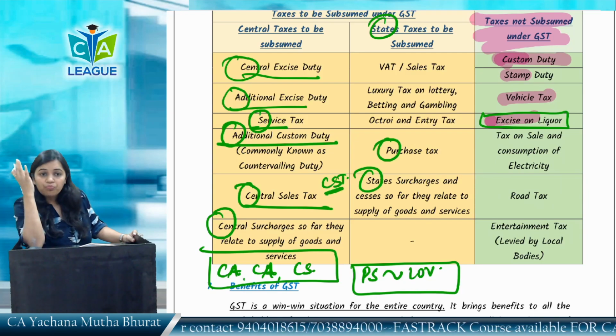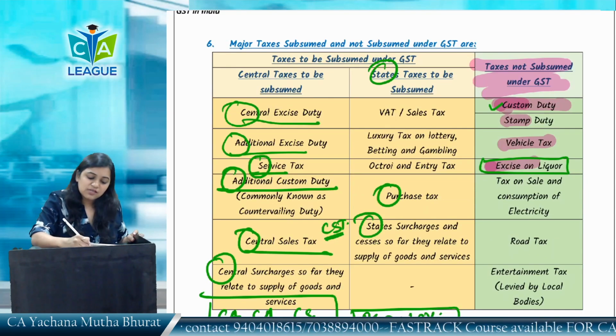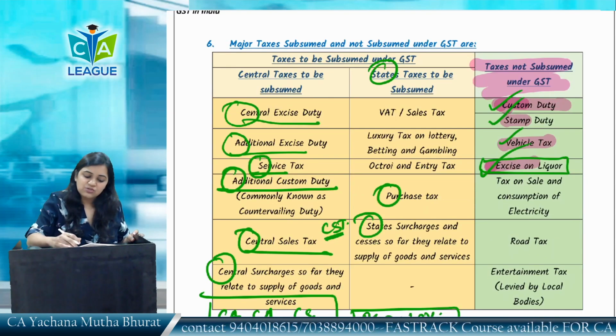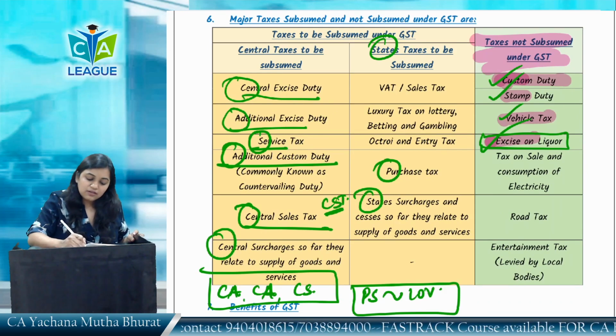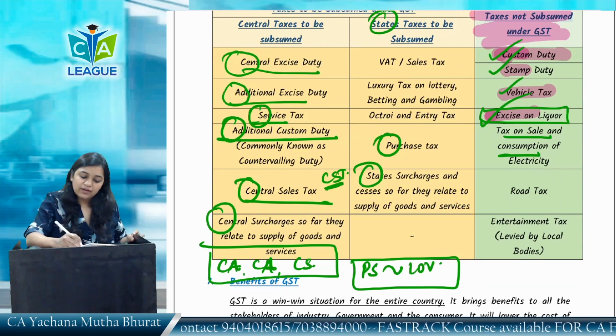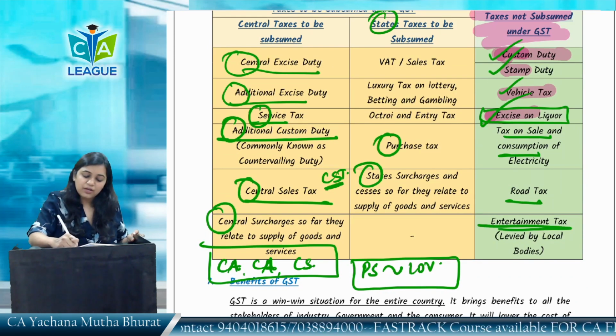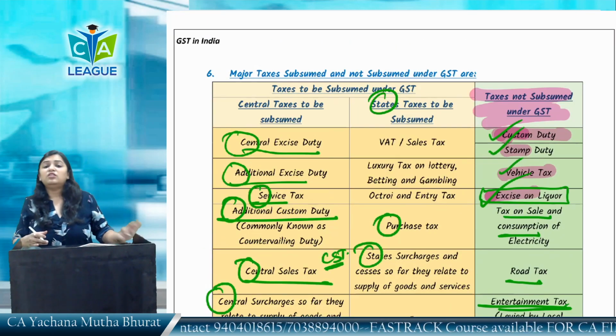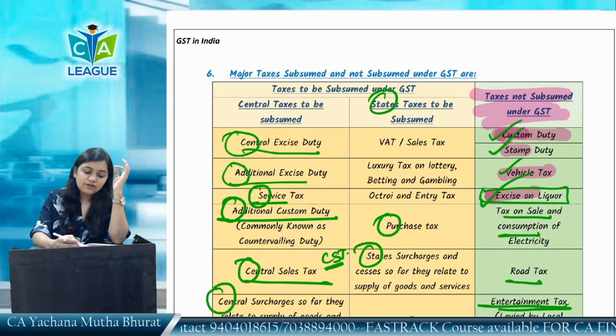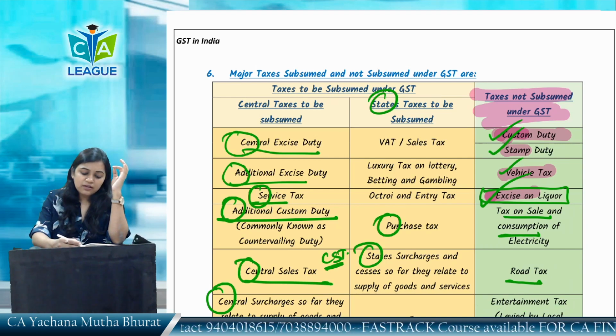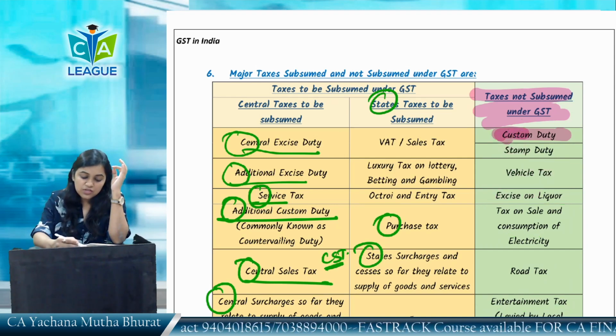So these taxes, the custom duty, stamp duty, vehicle tax, excise duty on liquor, taxes on sale and consumption of electricity, road taxes and entertainment taxes levied by local bodies, are still there. These have not been subsumed under GST.